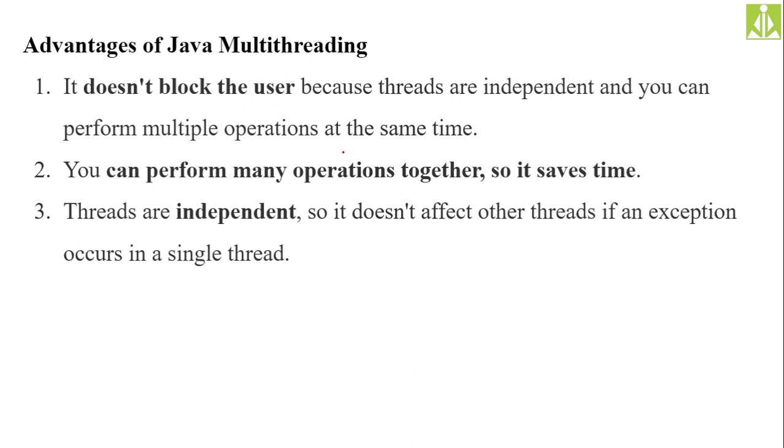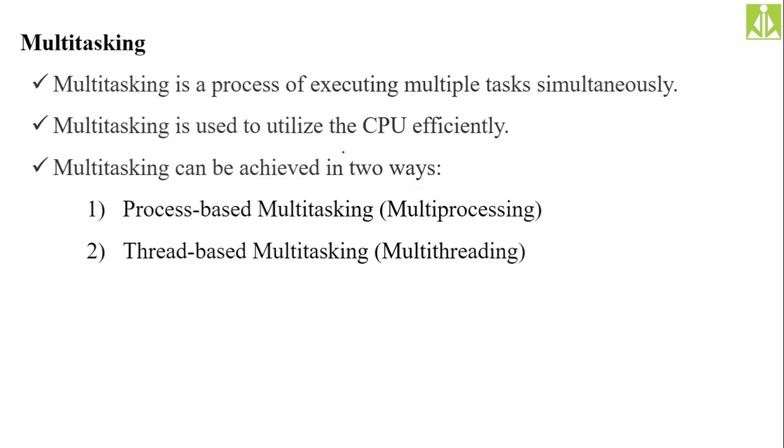Okay, or we can say we will not be able to see the output of that process, the work done by that process. But if you divide that same process into a number of threads, let us say 10, and 9 threads are completing their execution successfully and only one thread is giving an issue, so 9 threads will enter into the terminated state and only one thread will go into the blocked state because of the error. Hopefully you understood.